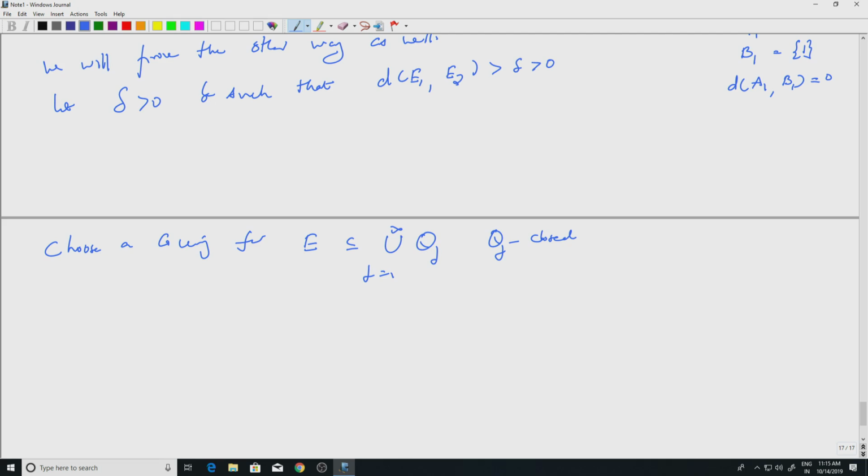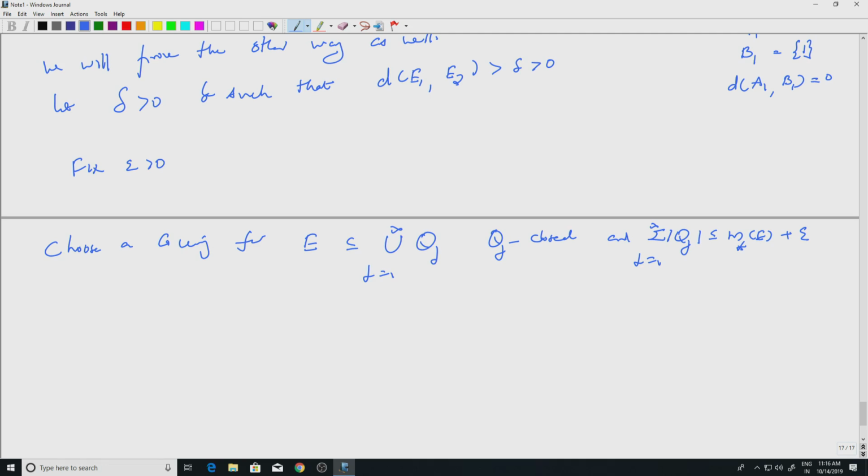Again, usually there is an epsilon. So first fix epsilon positive, choose a covering for E such that E is contained in this union, and the summation of |Qj|, j equal to 1 to infinity, is less than or equal to m star of E plus epsilon. We have seen this several times now. This is simply the property of infimum.